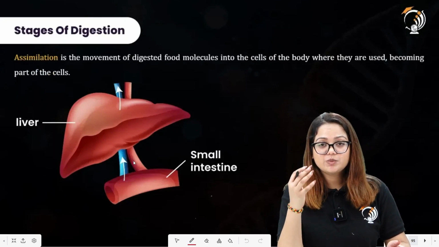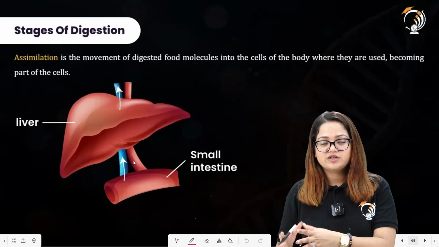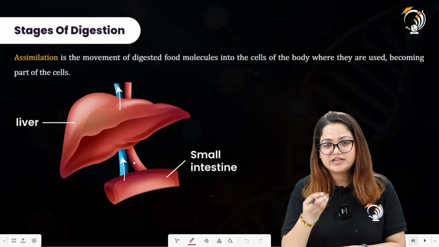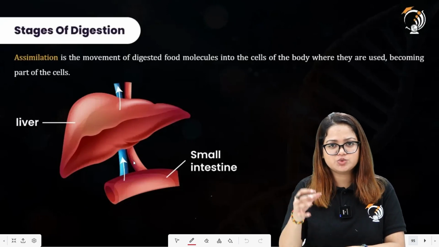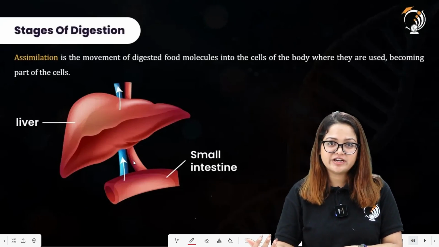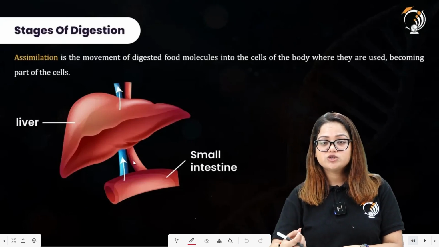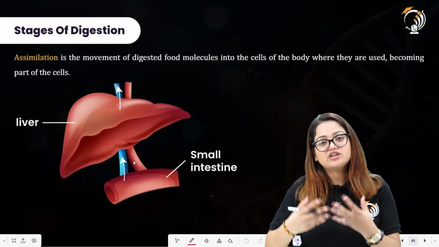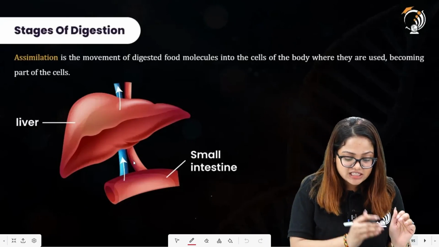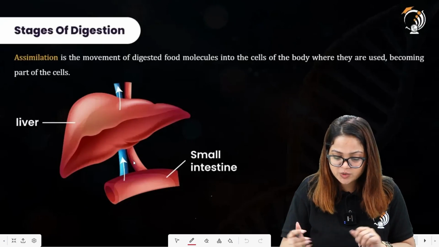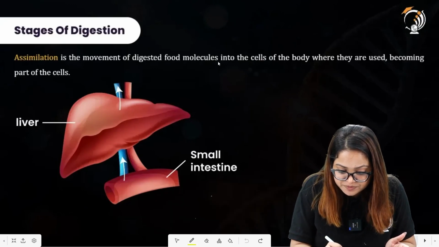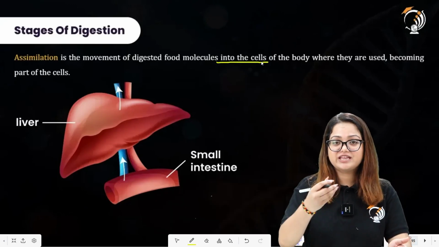Assimilation is the process in which, once the blood has reached the cells, the cells will be able to utilize the components present in the blood. So let us assume that carbohydrates were broken down into glucose molecules. Now glucose will be taken up by the cells to perform various functions. All right, so this taking up of glucose from the blood and utilizing it to carry out further functions is termed the process of assimilation. Let us see what the definition is telling us. Assimilation is the movement of digested food molecules into the cells, and by digested food materials we mean the smaller soluble materials which have been absorbed into the blood.